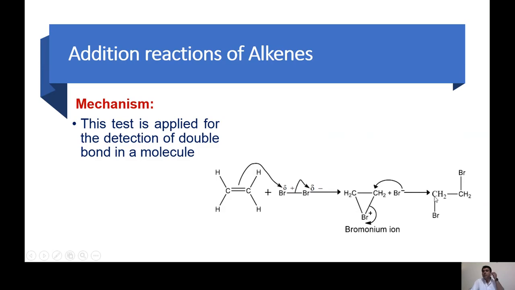So this addition of bromine is a special test for the detection of a double bond. If we have an unsaturated compound, we add the bromine. The yellowish or brownish color of the bromine will be discharged. So discharge of this color shows that the organic compound contains a double bond. So this test is applied for the detection of double bonds in a molecule.